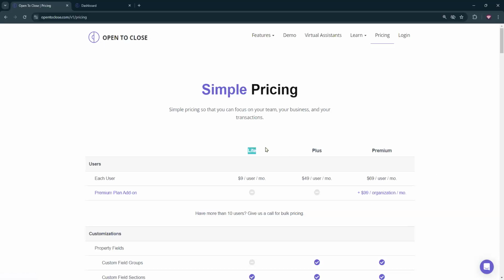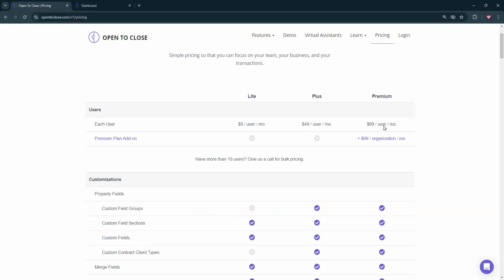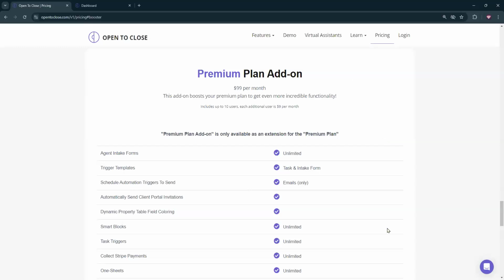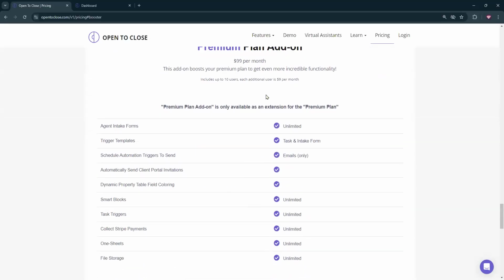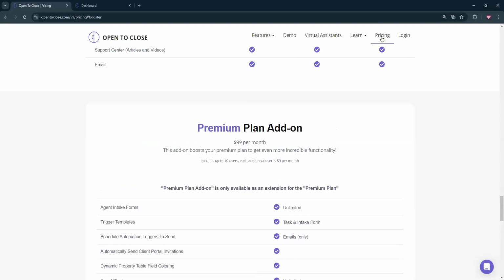Again, I don't think that we have really anyone that's on the light or the plus. I think that that was archived, I believe, just because it is very, very limited when it comes to using open and close. But there are a majority of users who are still on the premium plan. So if you're on that plan and you want to take a look at what you have right now, you can go to this. If you want to see what's on the premium add-on, then you can click on that and it's going to take you to the bottom of the page and show you what's in with that premium add-on.